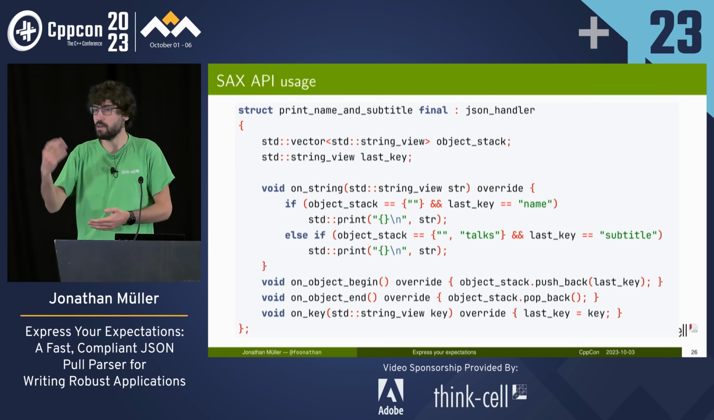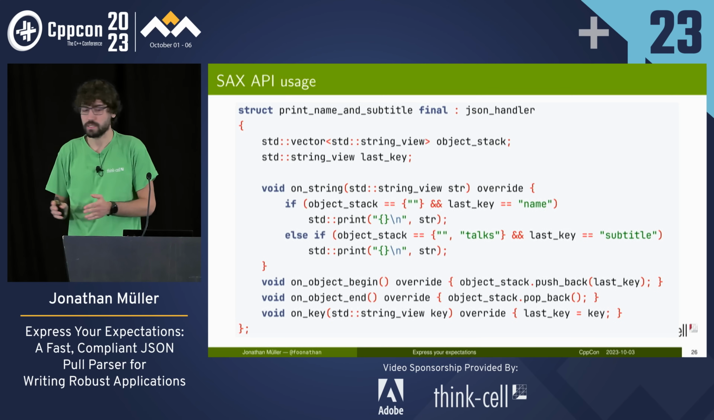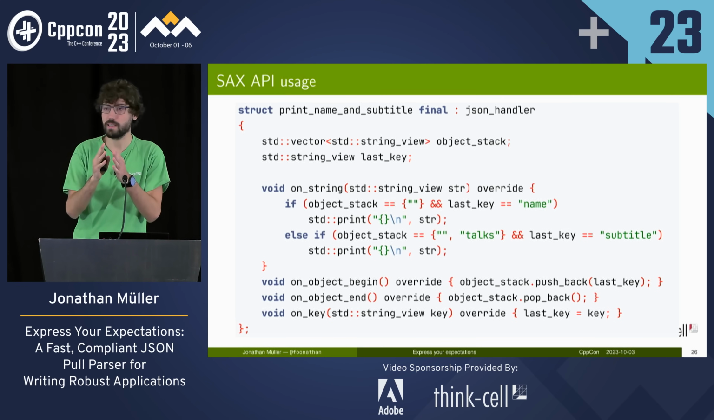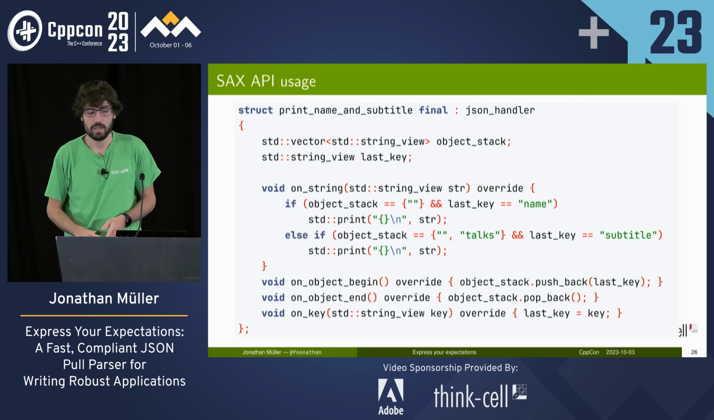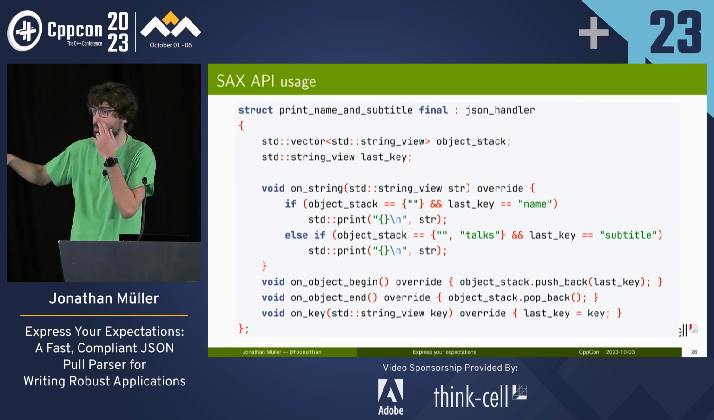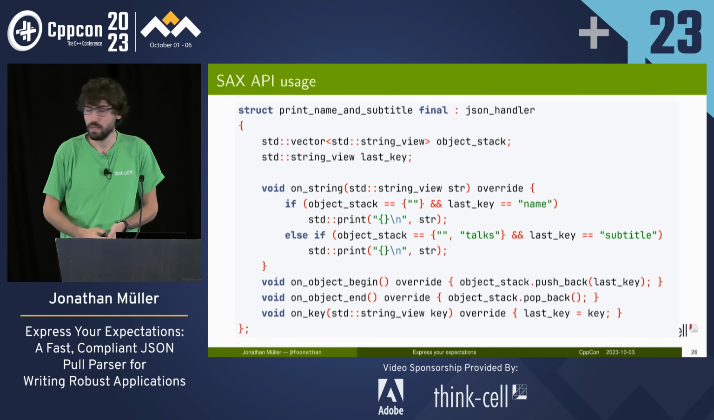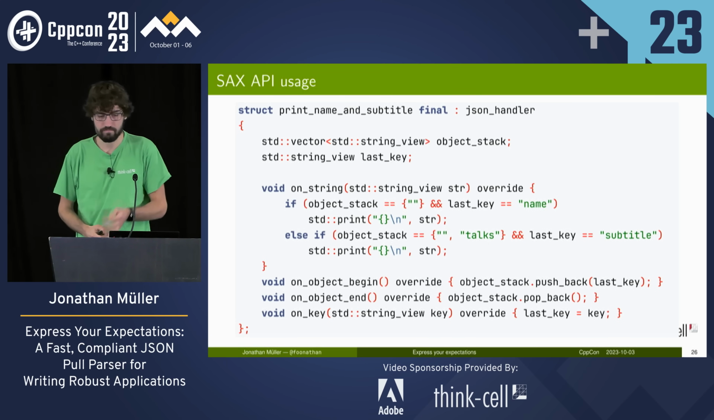And because we don't have a link to the parent, we need to keep track of the current object stack, where we are. So if the last key was name, and we're inside the top level object, then the value of the string is the name, and so we print it. If the object stack is top level, inside talks, and the last key was subtitle, then we can print the subtitle. And then we need to override object begin, object end, and key to keep track of the object data.